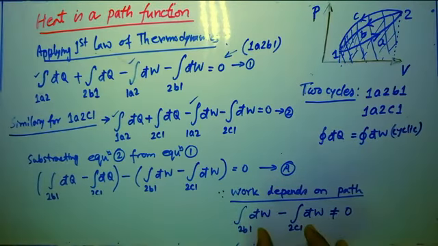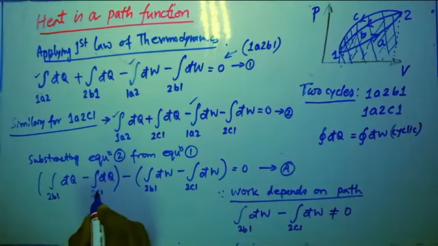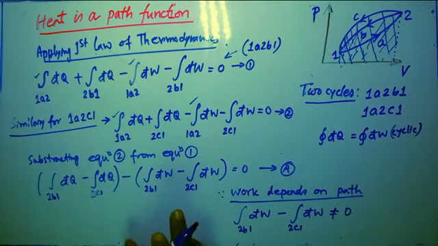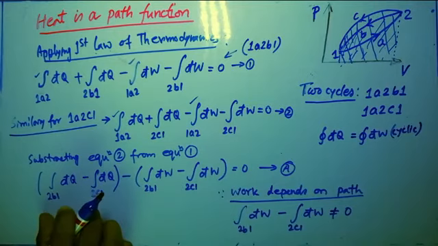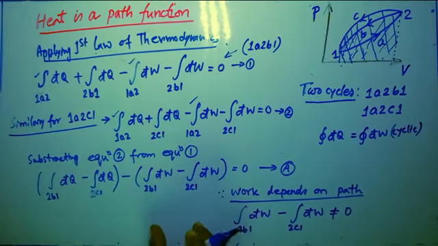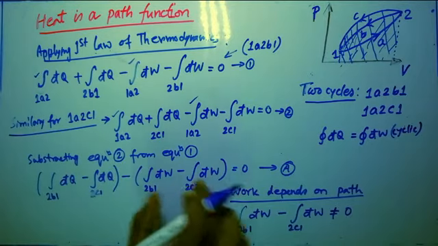Now if this part is not equal to 0, then that part is also not equal to 0. Why? Because I have just placed an example. If this part is 4, then that part must be 4. If this part is minus 5, then this part is also minus 5. Otherwise the subtraction result can't be 0.